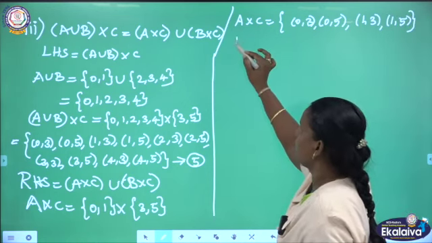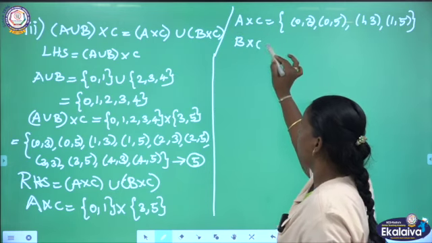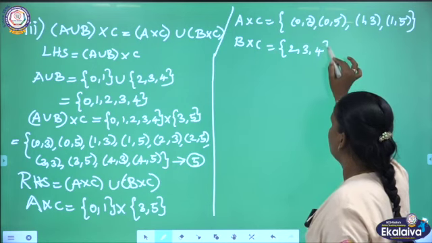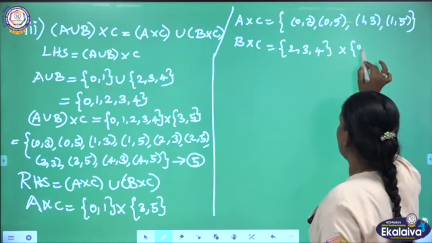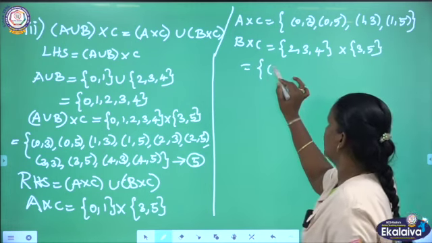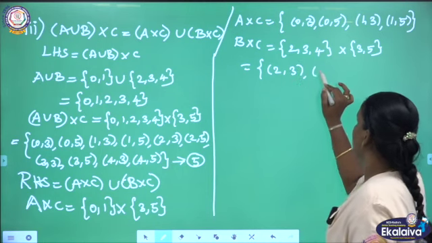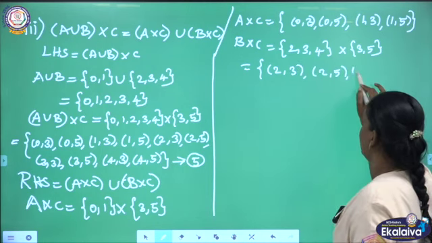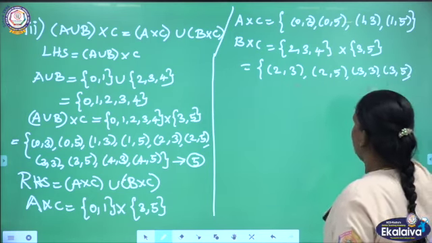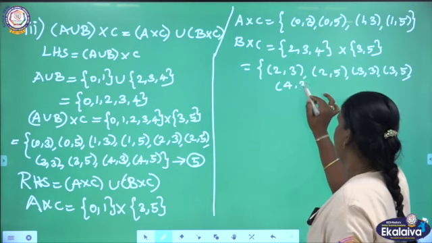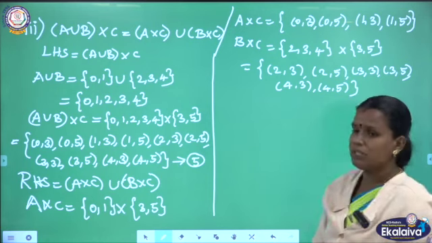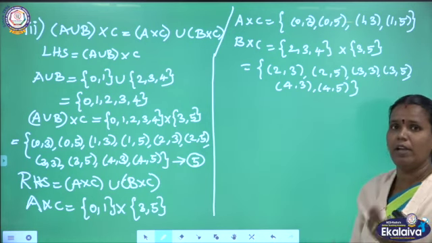Next, the other part given in the RHS is B cross C. Write B set {2, 3, 4} cross C set {3, 5}. Get the Cartesian product: (2, 3), (2, 5), (3, 3), (3, 5), (4, 3) and (4, 5).